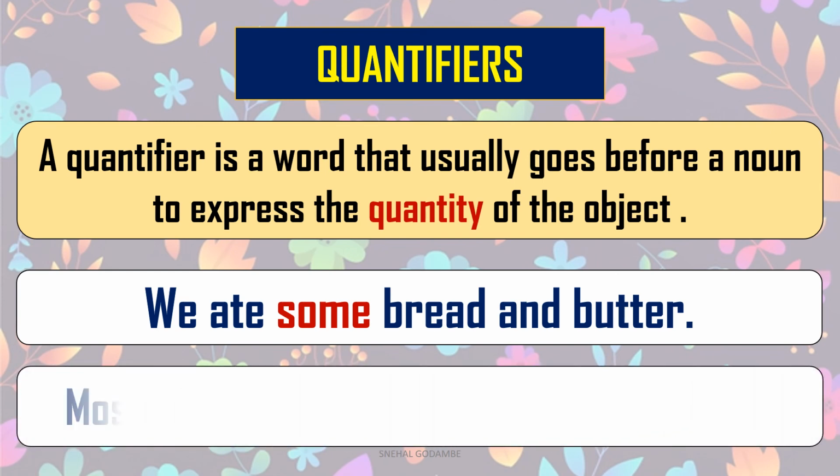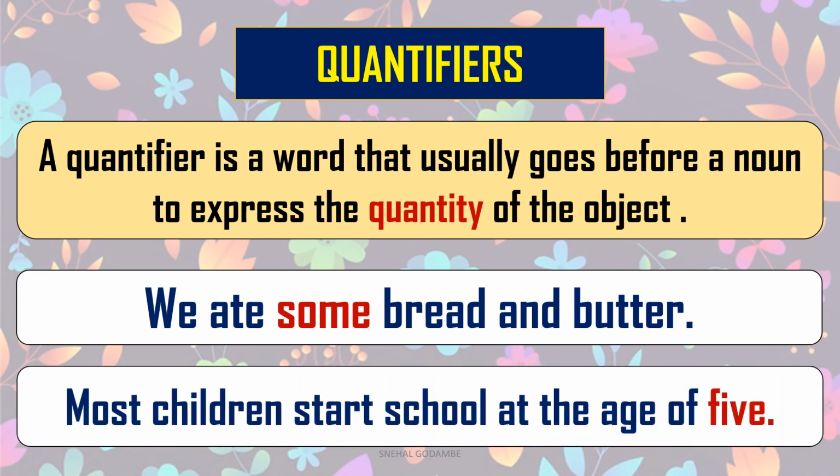We will read one more sentence. Most children start school at the age of 5. Look at the word in red. So age of 5, it determines the age of the children. So such words which show you the quantity of any object or noun are known as quantifiers. So in today's session we have seen 4 types of determiners.